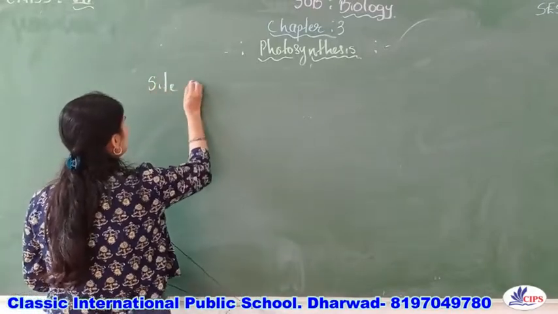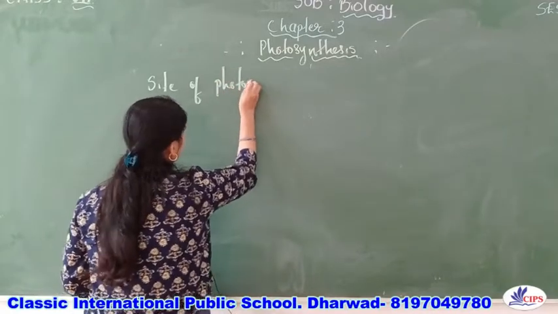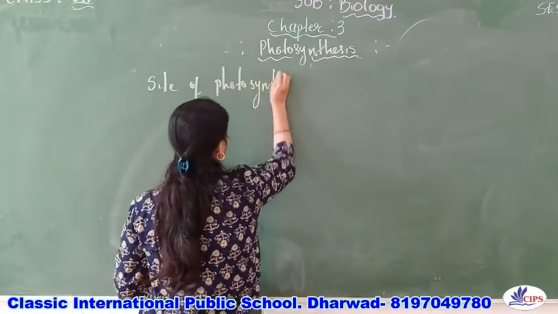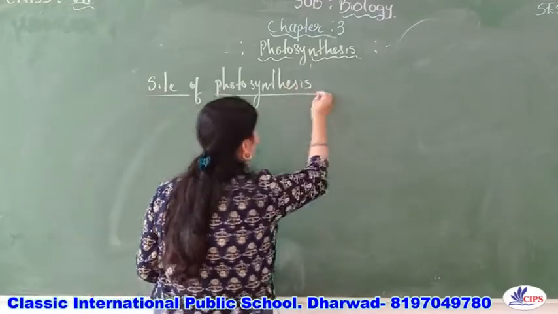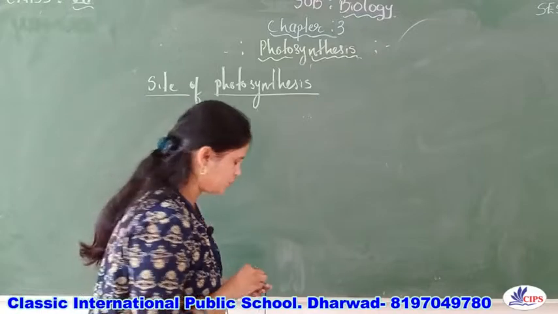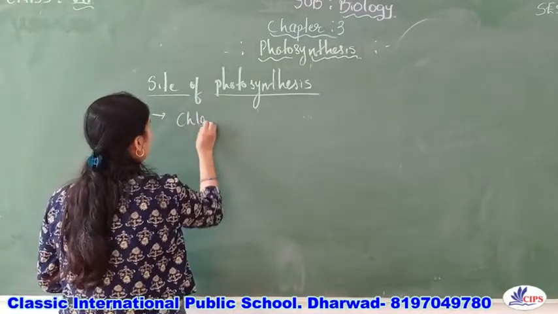photosynthesis. So we know, which organelle helps in photosynthesis in the plants? So the site of photosynthesis is chloroplast, right? So which is the site of photosynthesis? Chloroplast.